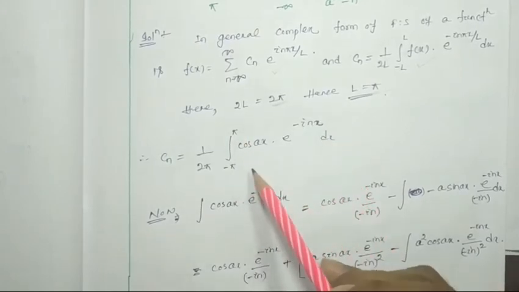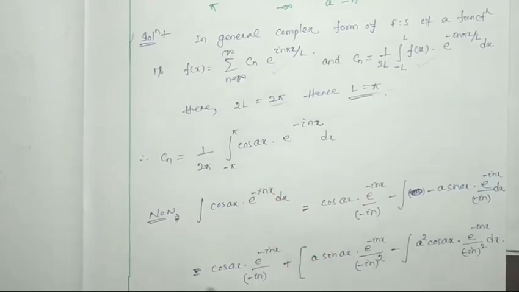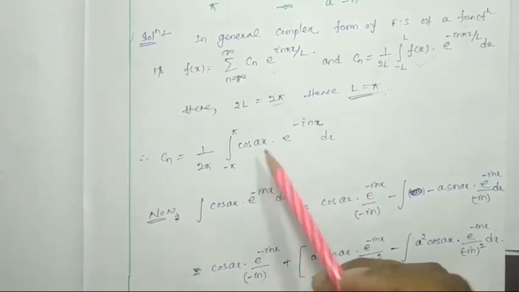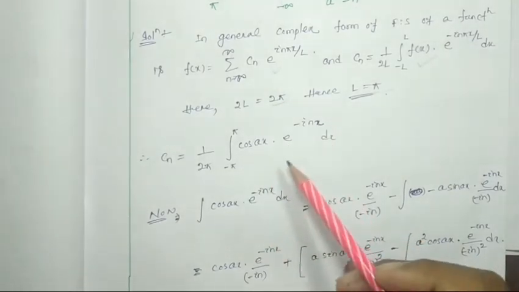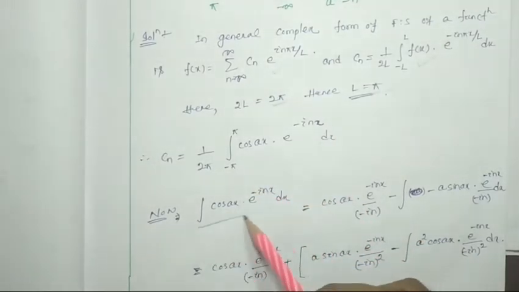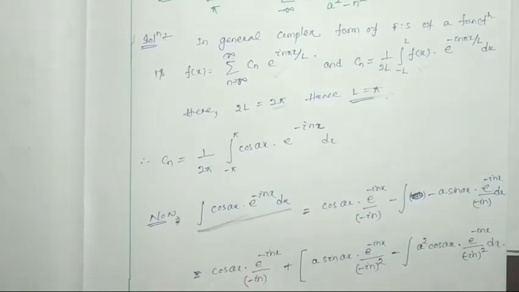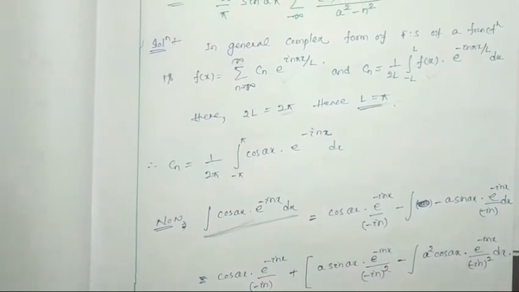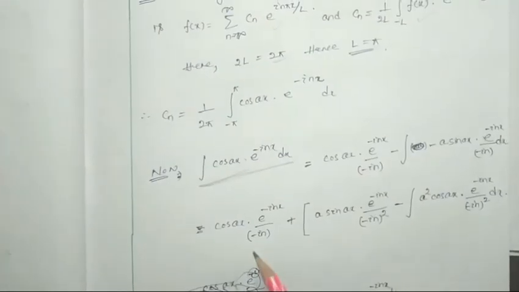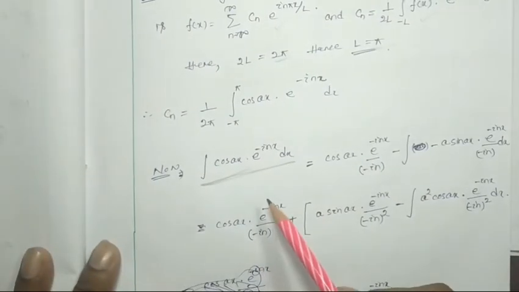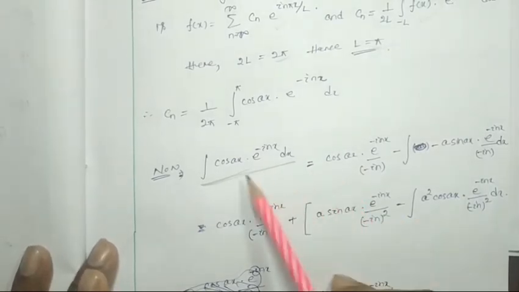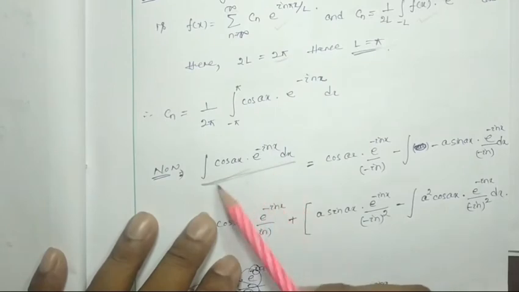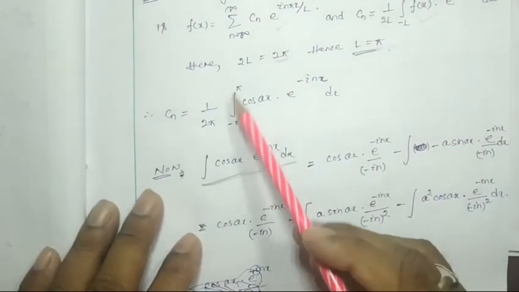First we have to do the integration of cos ax into e to the power i n x, then we have to put the limit. A similar type of integration we have done previously, you may remember. In our last class also I told you where I did it. You can refer to that integration, or I will do it for you, each and every step. Don't worry. So first we have to do the integration, then we have to put the limit.